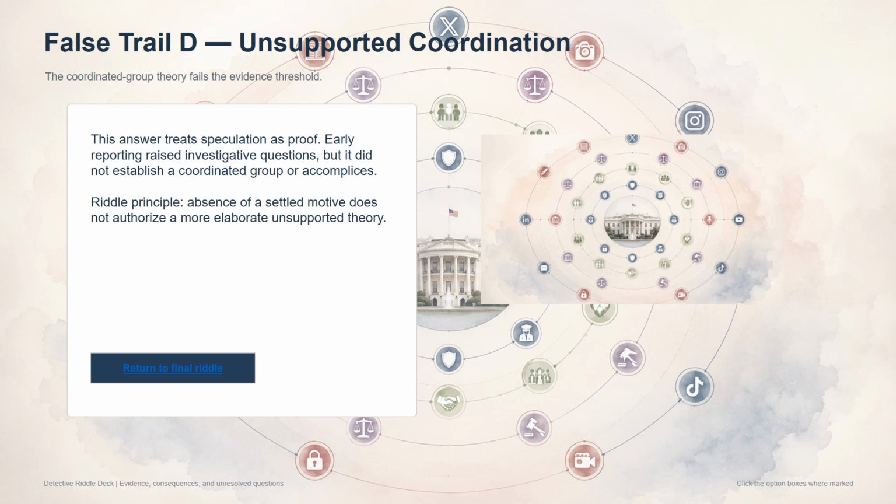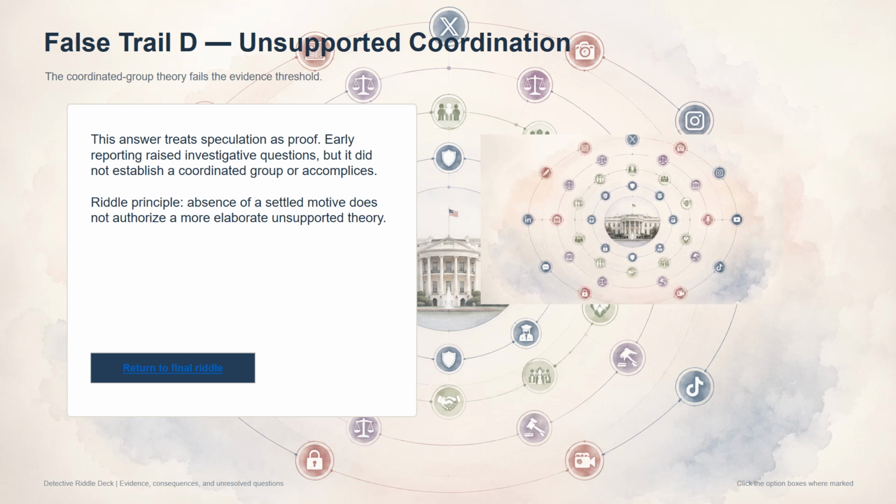False Trail D is the most speculative option. It assumes a coordinated group theory without sufficient evidence. This is a common failure in politically charged cases. When motive is uncertain, people sometimes replace uncertainty with a more elaborate explanation. But complexity does not equal credibility.